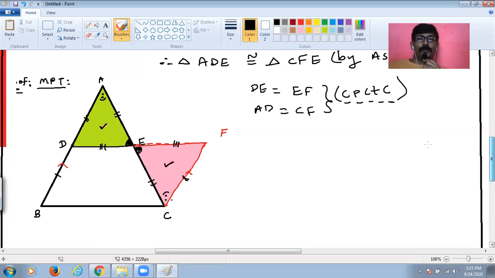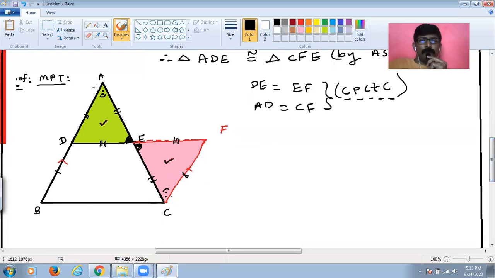Now, once you prove this, it's very important to understand this. We know that AD is equal to BD. Why? Because D was a midpoint. And we just now said AD is equal to CF. So what do we understand from these two statements? AD is equal to CF and AD is equal to BD. Therefore, BD is equal to CF.